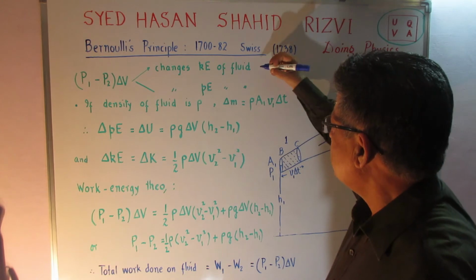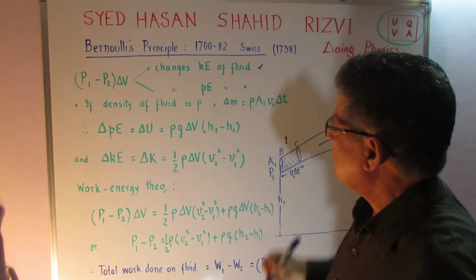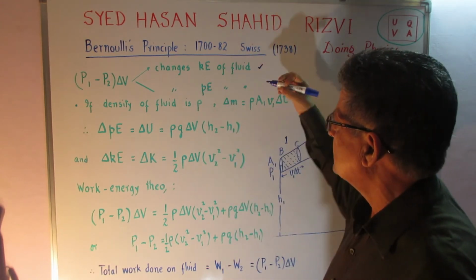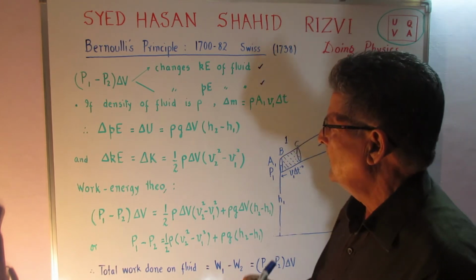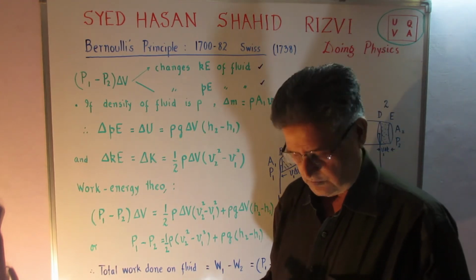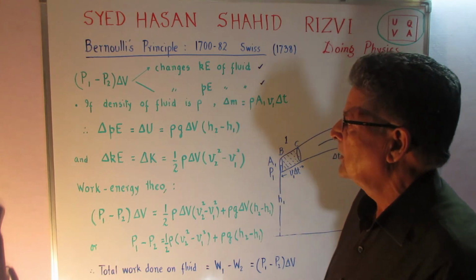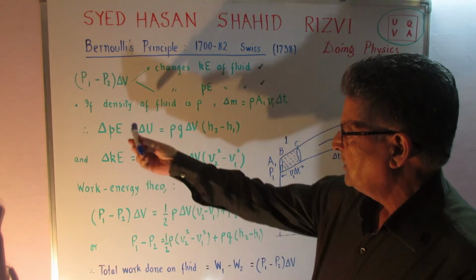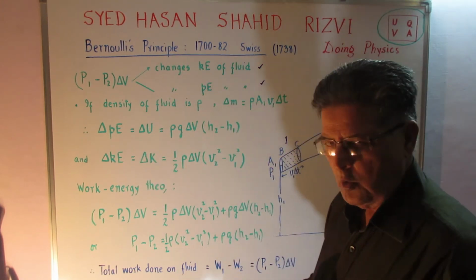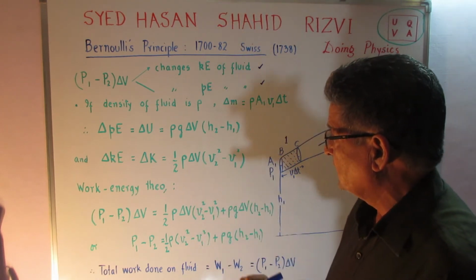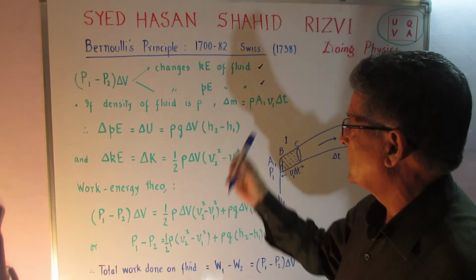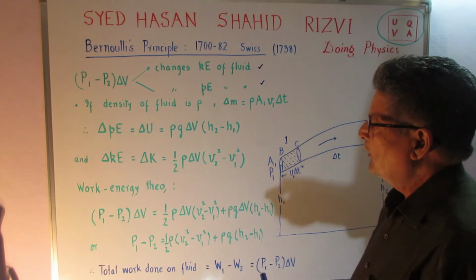It changes the kinetic energy of the fluid, and it also changes the potential energy of the fluid. So two changes occur because of the work done. Now, we consider the density of the fluid to be rho, because the liquid is incompressible, it will remain the same at all points during the flow.